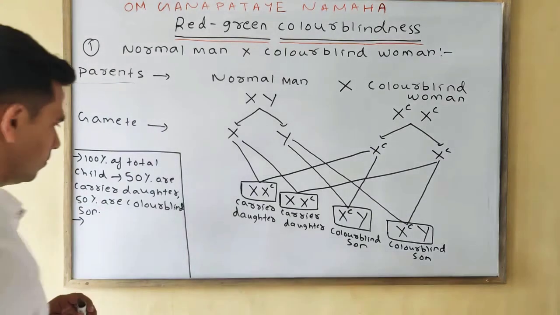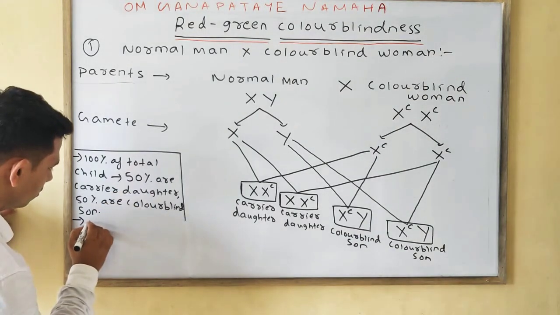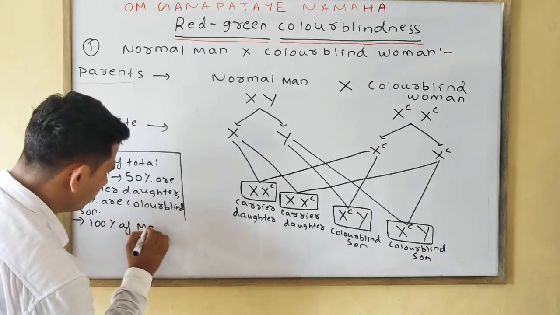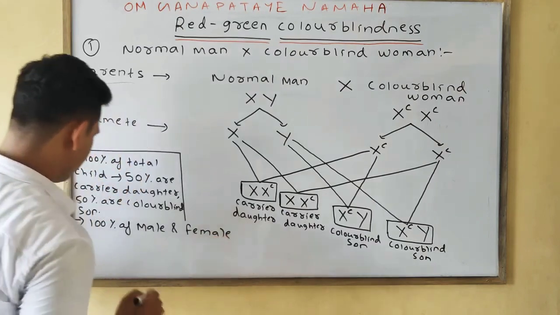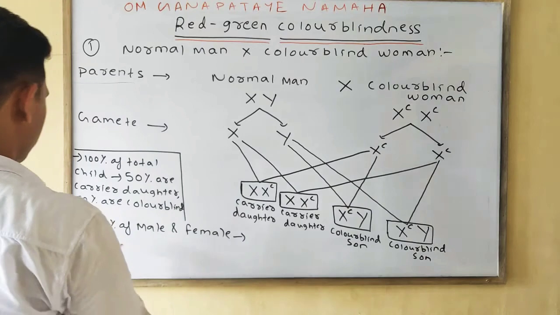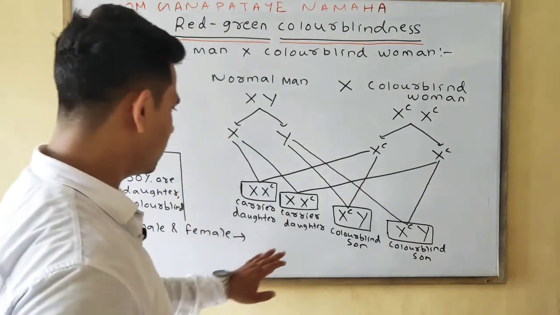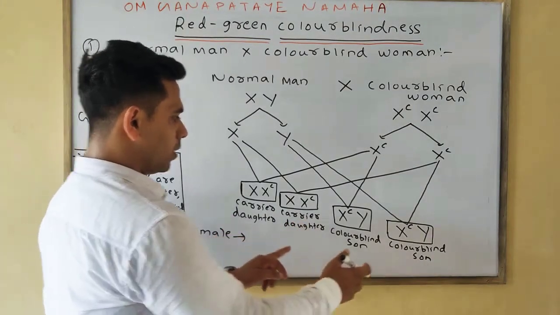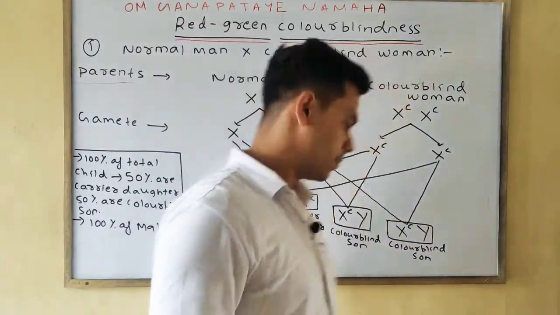Next condition, if we take 100% of males and females, then we will find that 100% of females are carriers having normal vision and 100% of males are colorblind.